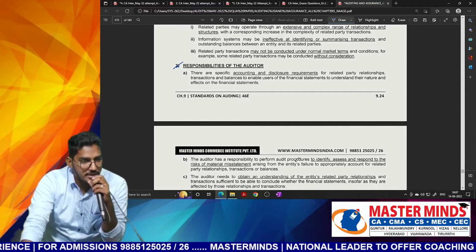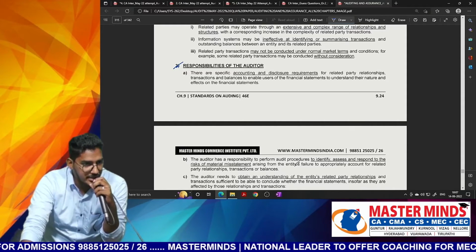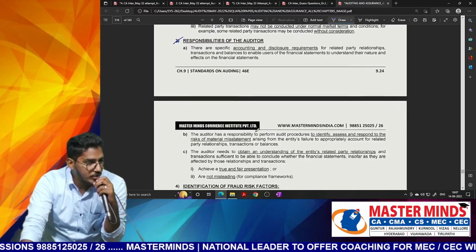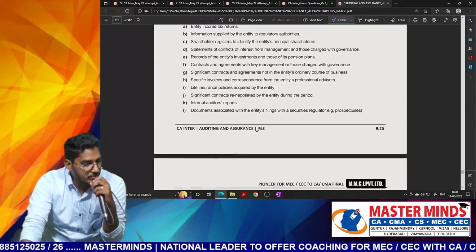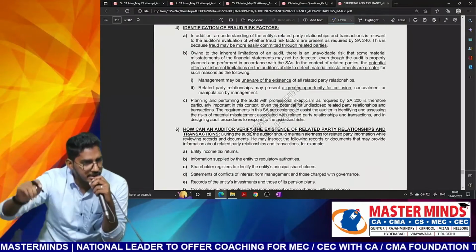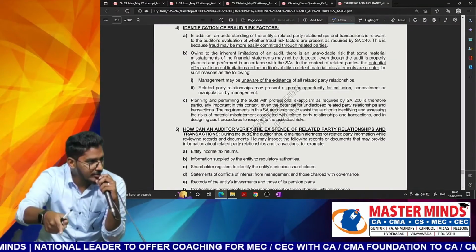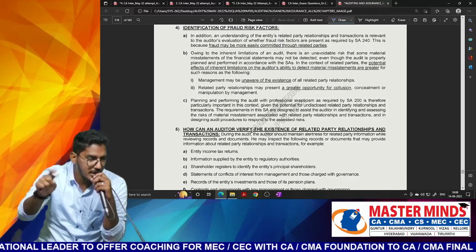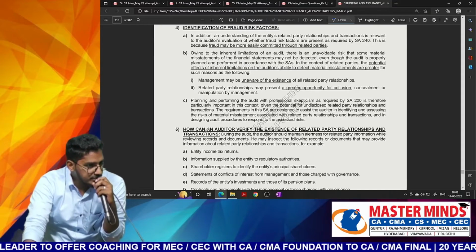But they did not say related party. They are telling some transactions are there with the known persons. As an auditor, what you will do? Responsibilities of auditor, we are going to write it here. Clear everyone? So similar kind of questions we have even given in our test your knowledge also. At the end of this chapter, test your knowledge questions will be there. There you will be able to find these kind of questions.